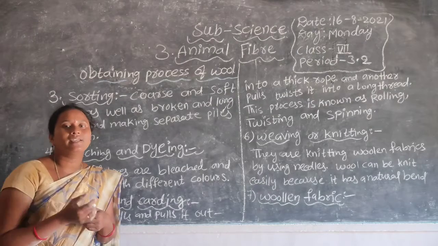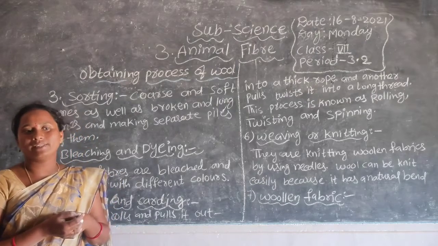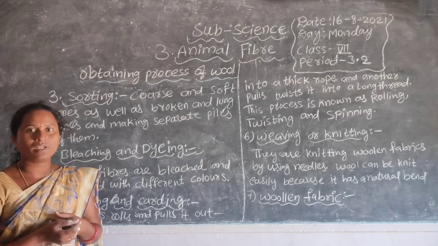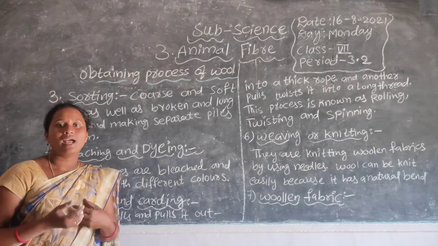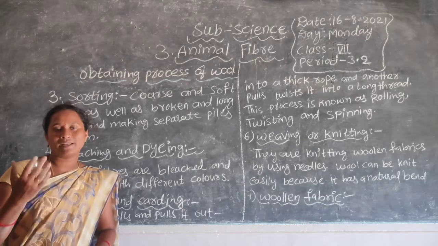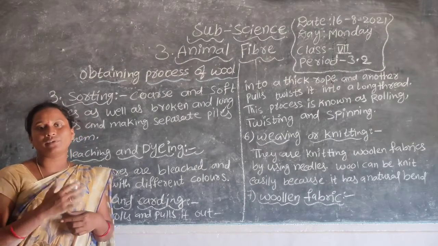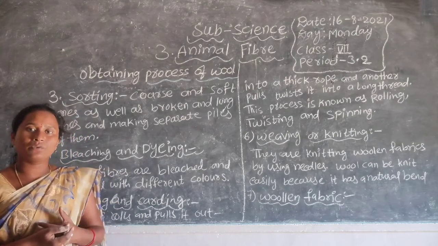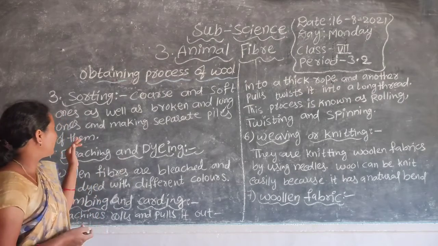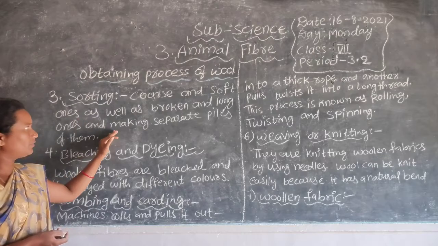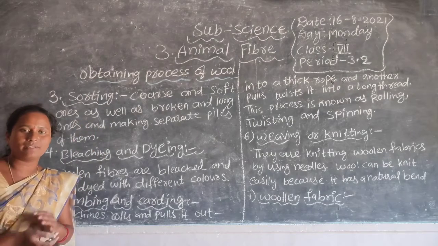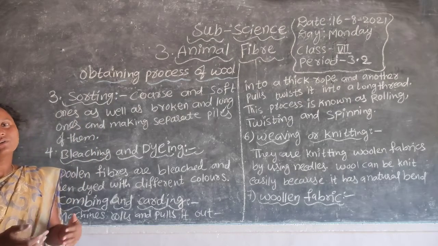Here, mainly the Angora goat's hair is 3 to 5 inches long, and per year an Angora goat gives 5 to 18 kgs of wool. So in the sorting process, they remove coarse and soft ones and make separate piles of long hair and short hair.